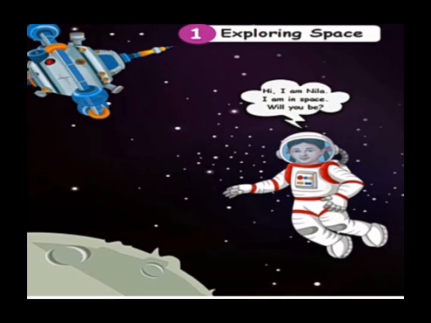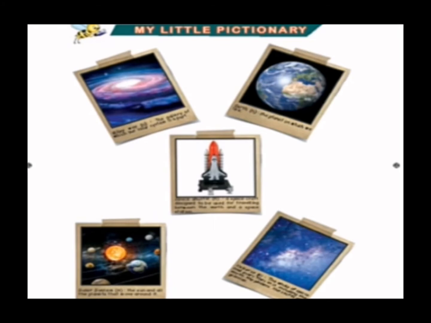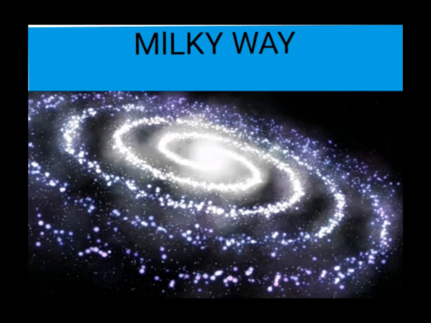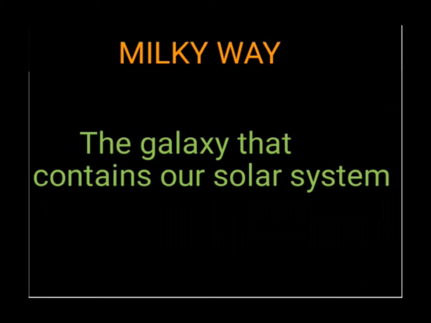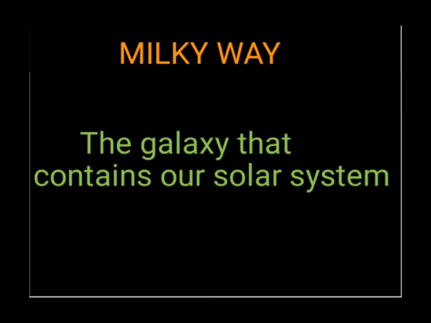Okay children, now before going inside the lesson, we will see some glossary, that is My Little Pictionary. The first one is Milky Way. What is Milky Way? The galaxy that contains our solar system. Where is our solar system? Our solar system is in the Milky Way.